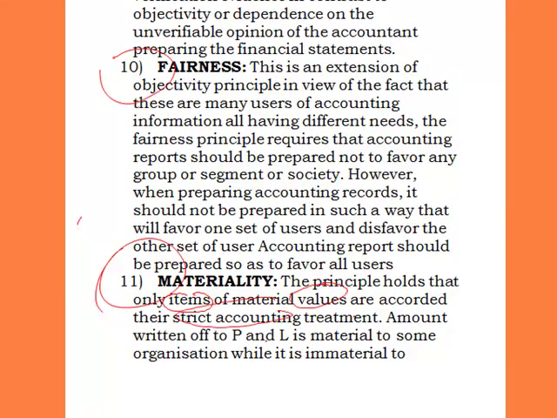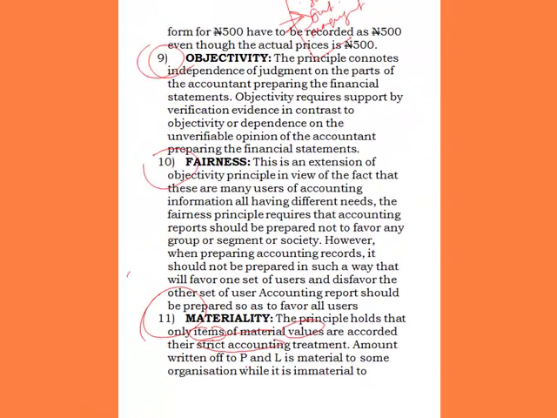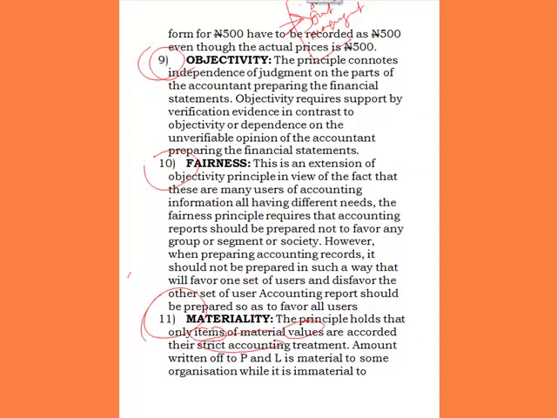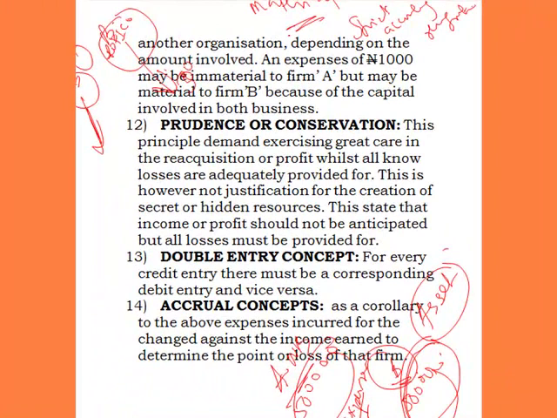An amount charged to the P&L is material to some organizations, while it is immaterial to another, depending on the amount involved. An expense of 1,000 naira may be immaterial to firm A, but may be material to firm B because of the capital involved in both businesses.